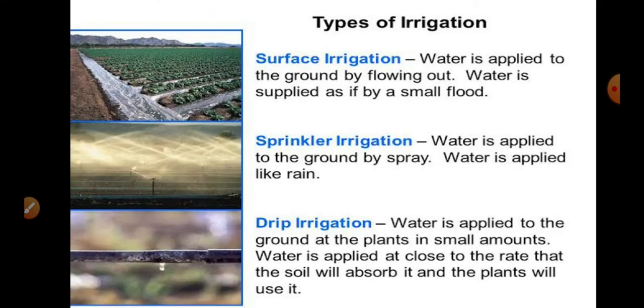In irrigation, we saw the surface irrigation method, with the supply of water from tube wells to the land. Then sprinkler irrigation, where water is supplied in the form of rain with the help of revolving nozzles. And the last but not the least advanced method, supplying water in the form of droplets. This is called the drip irrigation method, which minimizes the wastage of water.